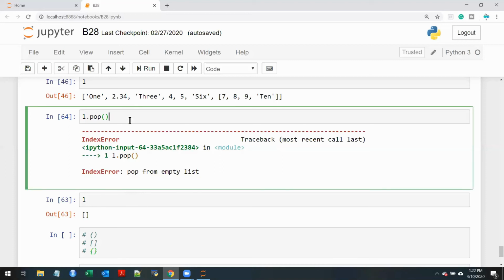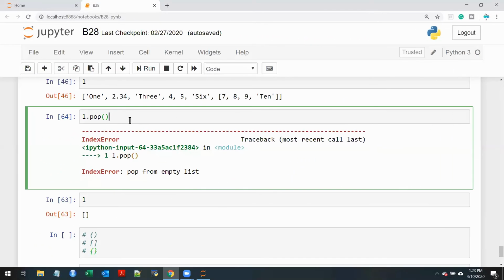If you want to do it via length, perfect. You can just do len of L greater than 0. While it is still greater than 0, keep doing it. When it becomes 0, come out. See, there's no one way to do coding, as I've always been saying. Your answer is also right. My answer is also right. It's just which one is the most optimized one that we should see.